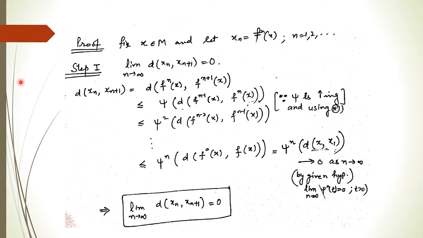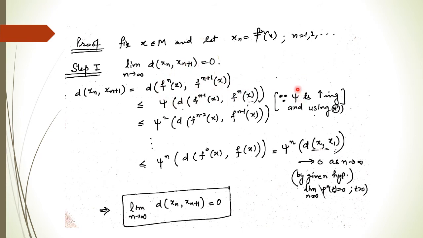Again we fix some x belonging to M, and we consider a sequence x_n, which is the nth iterate of f. In step 1 again we show that the limit of the distance of two consecutive numbers is 0 when n goes to infinity. So for this we take this, which can be written as this, as I have already told you, because we construct the sequence x_n in such a way that we get this, and using the inequality we get this should be strictly less than this.